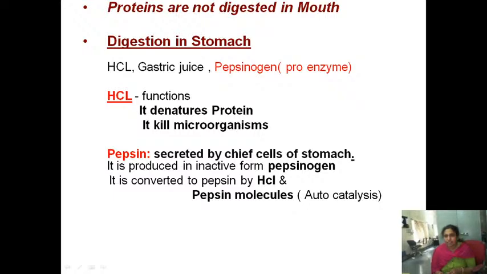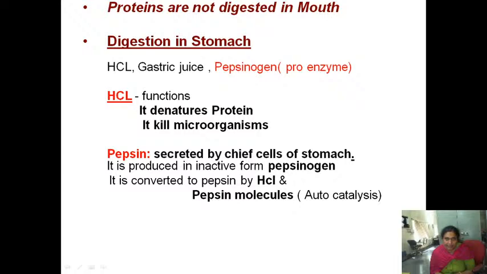Now coming to the next one, pepsin. Pepsinogen is in inactive form. It is secreted by the chief cells of the stomach, and whenever the HCl is there in the stomach, it will convert the inactive pepsinogen to active pepsin. Some amount of pepsin is released into the stomach, and that pepsin itself converts the remaining pepsinogen to pepsin. This process is known as autocatalysis.